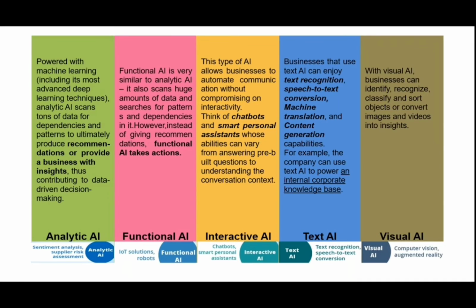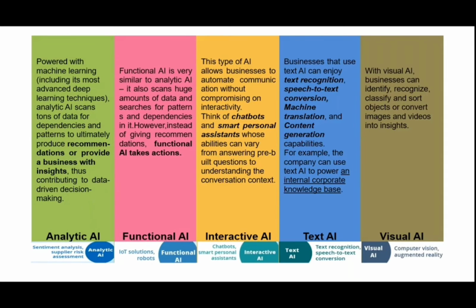If you want to make a decision, that decision will be taken with the help of so much data. The data is processed with the help of some machine learning algorithms, and it is going to give you the ultimate decision on how it will be. So that analysis will be done here. Because of that, we're calling it analytic AI. Some of the analytic areas are sentiment analysis and supplier risk assessment. These fall under analytic AI.